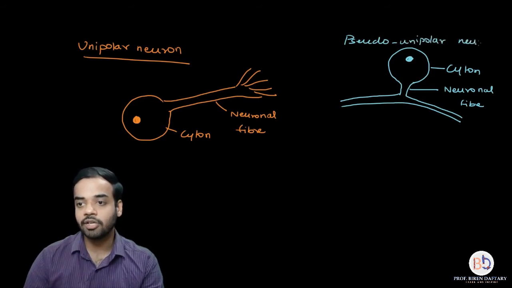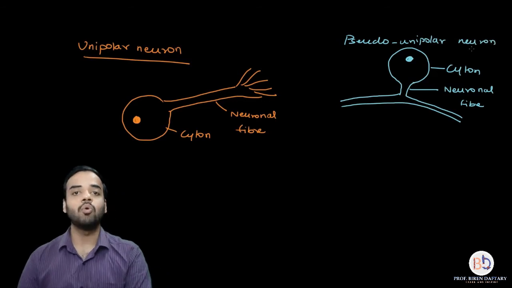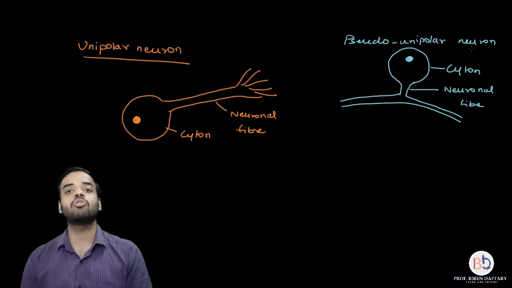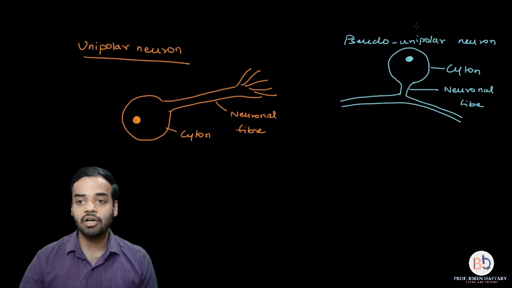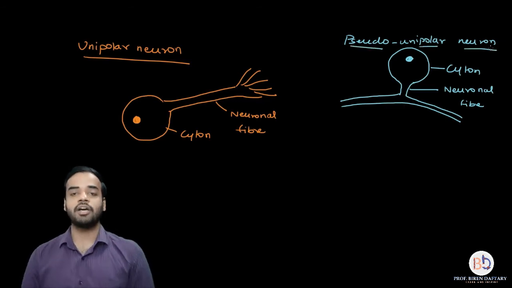A unipolar neuron will have only one single fiber attached to the cyton, which is not going to bifurcate or divide. Whereas a pseudo unipolar neuron is going to have a single fiber attached to the cyton, but it quickly divides into two branches. I hope this is clear.